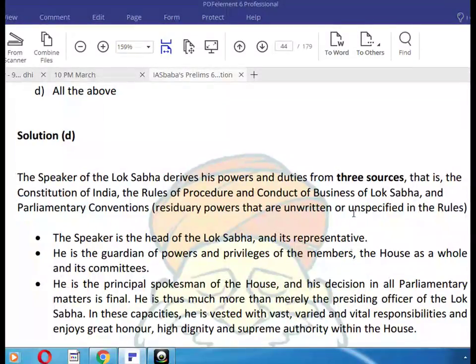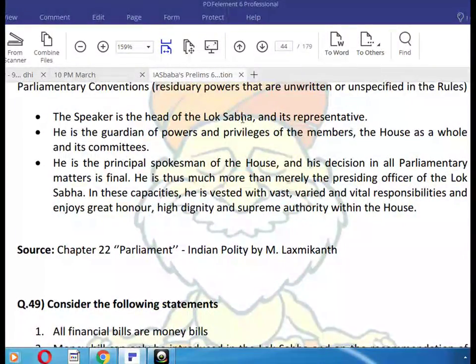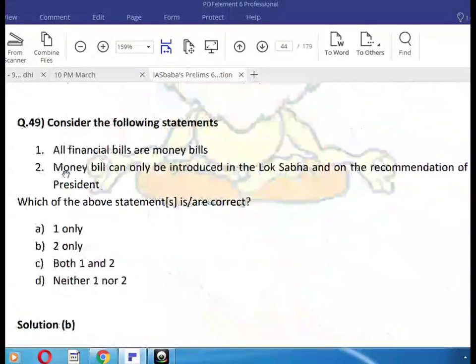unspecified in the rules. The Speaker is the head of the Lok Sabha and its representative. He is the guardian of the powers and privileges of the members, the House as a whole and its committees. He is the principal spokesperson of the House, and his decision in all parliamentary matters is final. He is thus much more than merely the presiding officer of the Lok Sabha. In this capacity, he is vested with vast, varied and vital responsibilities and enjoys great honor, high dignity and supreme authority within the House.